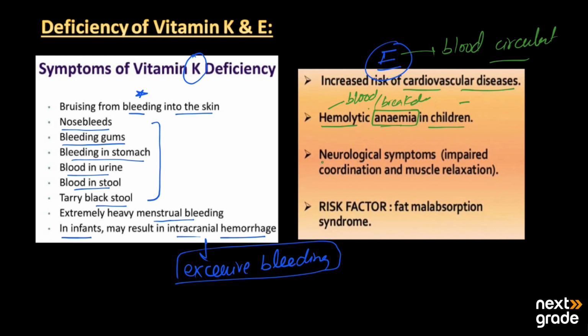Third one, neurological symptoms, that is impaired coordination and muscle relaxation. These neurological symptoms will start in human beings that have a deficiency of vitamin E. Then there is a risk factor of fat malabsorption syndrome, in which the fats do not have proper absorption in the human body. So all these problems may happen to living organisms due to the deficiency of vitamin E.